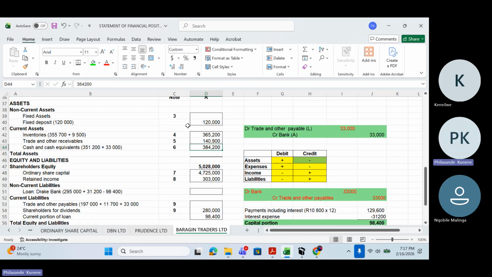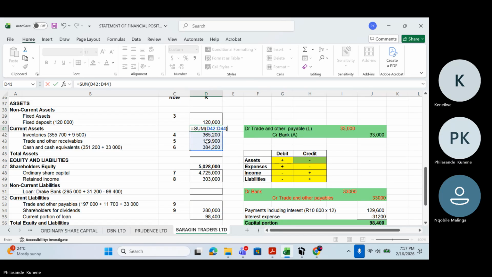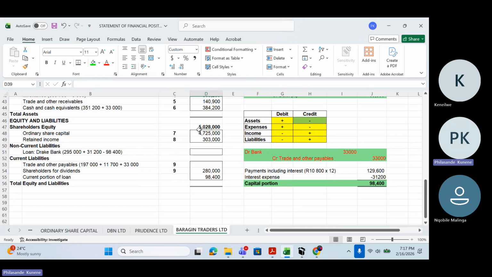And that is my cash and cash equivalents. And then I can get my total for all these three, which is 890,300. That is my total current assets. But the non-current assets, I cannot get the total because I don't have the fixed assets.